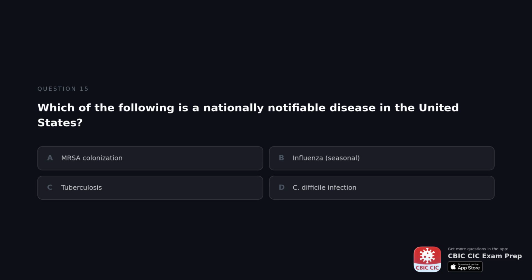Which of the following is a nationally notifiable disease in the United States? A. MRSA colonization. B. Influenza, seasonal. C. Tuberculosis. D. C. difficile infection.